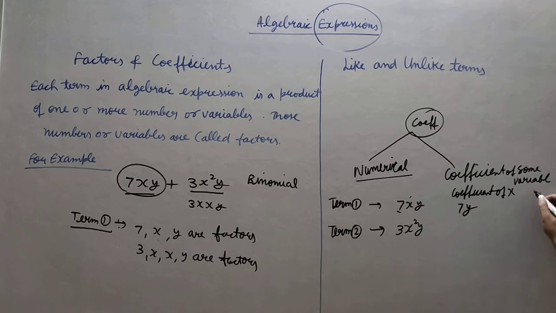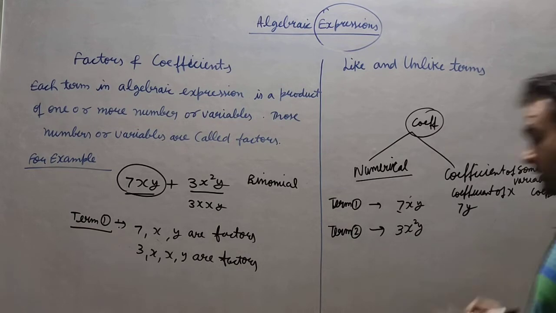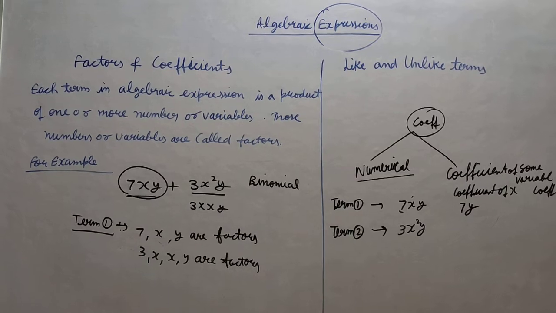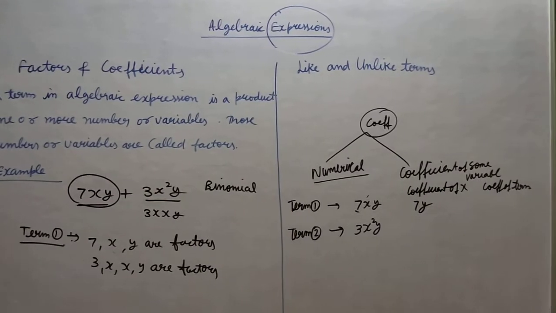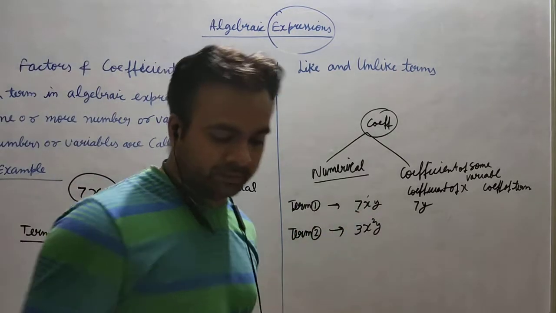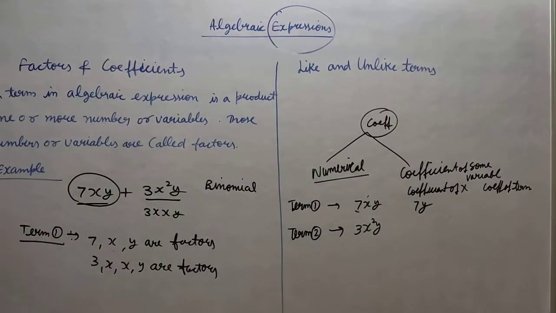Okay, suppose I am asking what is the coefficient of a term. Listen carefully, there is a big difference in this particular part. That is why I am saying, if I ask you what is the coefficient of xy, or what is the coefficient of a term, how can you explain it?